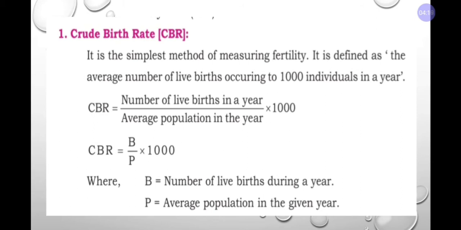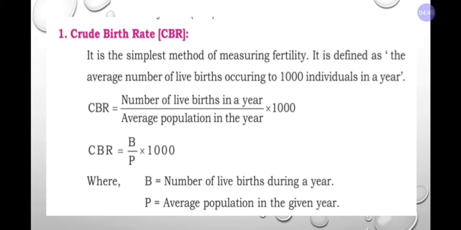Now we are going to use the formula. Each and everything has a formula. Here CBR, that is your crude birth rate, is equal to the number of live births in a year, that is the total number of live births or whatever data is available, divided by the average population in the year, into 1,000.